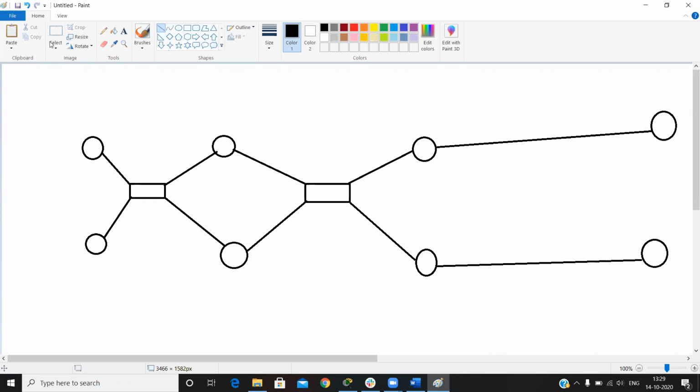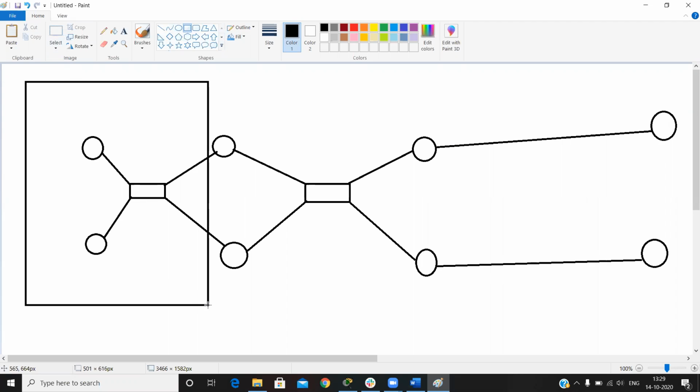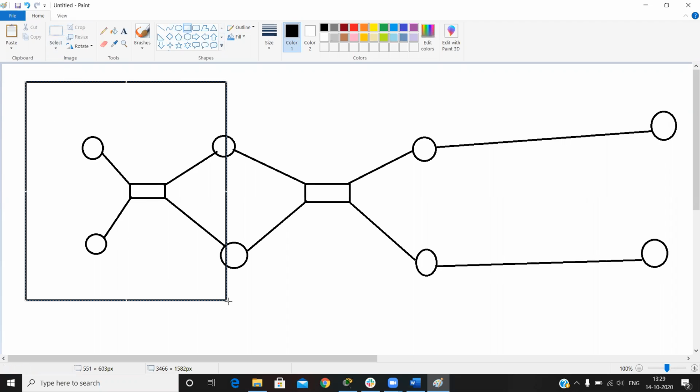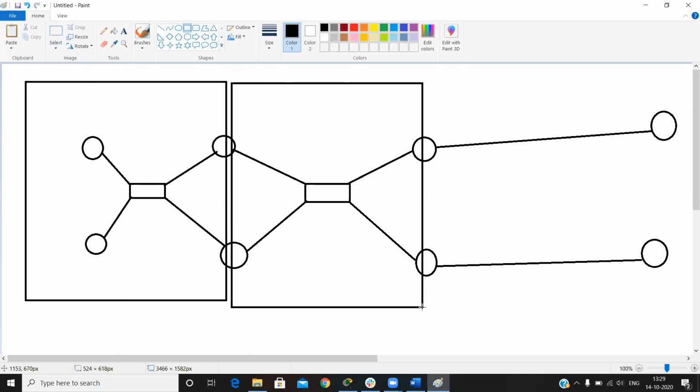Okay, if this is our network, this one is the 10 network. Now we take one more network, the 20 network.